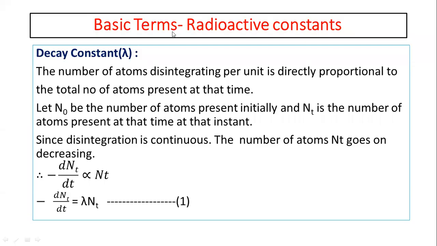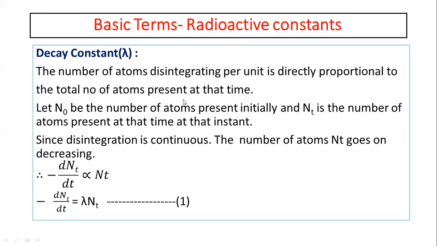So in this lecture, I would like to explain some basic terms which are involved in radioactivity and nuclear chemistry. So the first basic term is the decay constant, lambda.